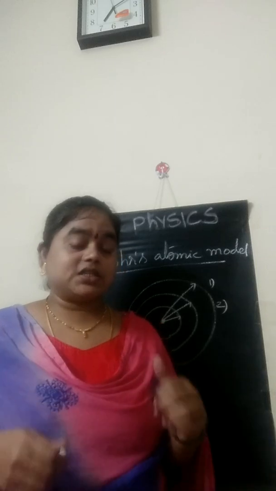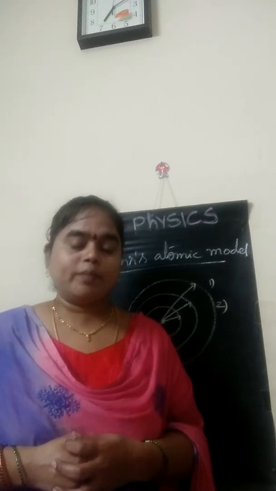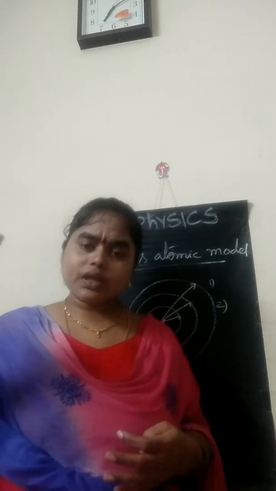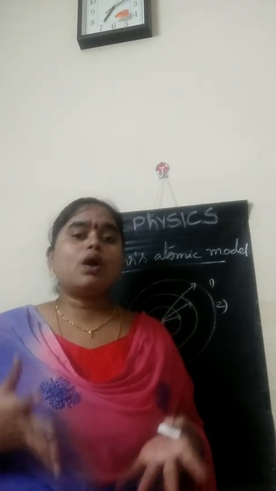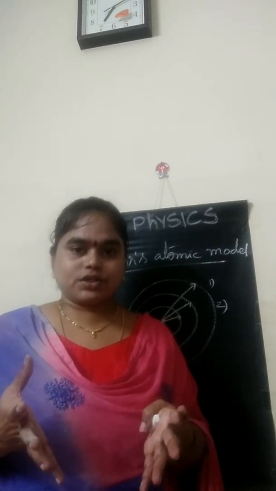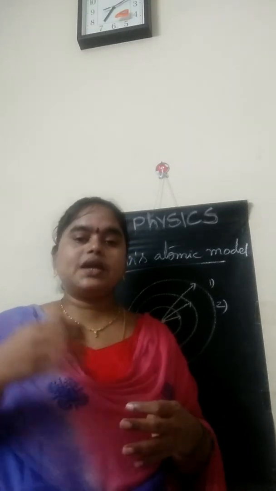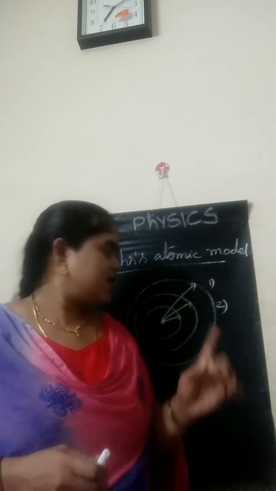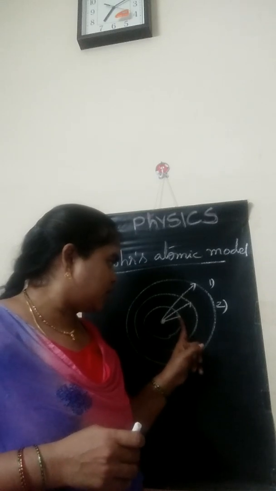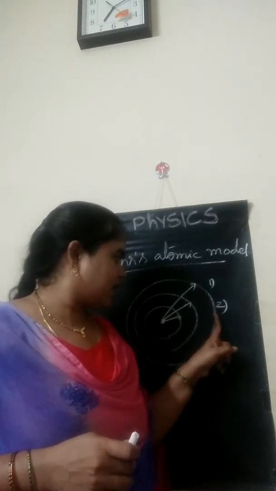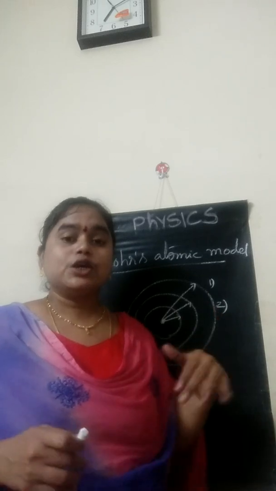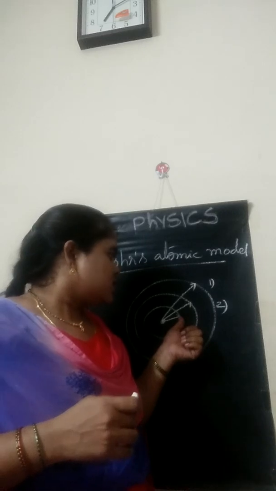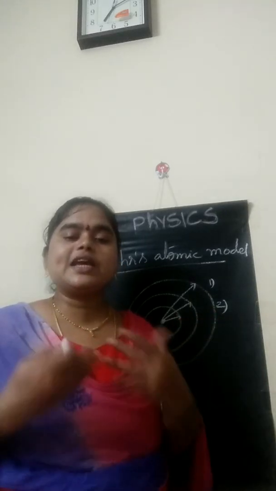How to remember this point? When you go from lower classes to higher classes, you are gaining some knowledge. From first standard to 10th standard, you are gaining knowledge. In the same way, when an electron jumps from a lower state to a higher state, it gains energy.